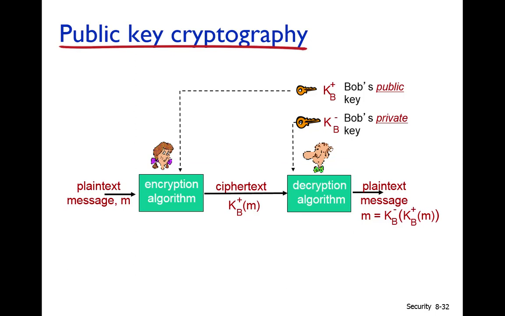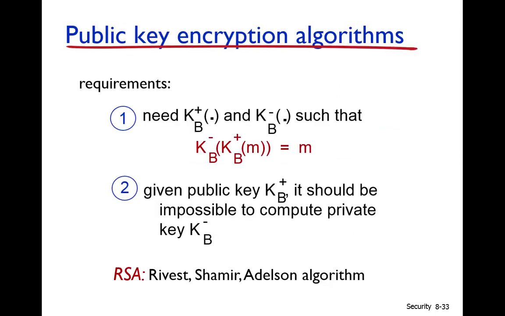Next, we have explained public key cryptography. There are two requirements. The first requirement is that each user generates two keys, a public key and a private key, and these keys are generated such that if the message is encrypted by one key, it can be decrypted by the other key. And given the public key, it should be impossible to compute the private key.